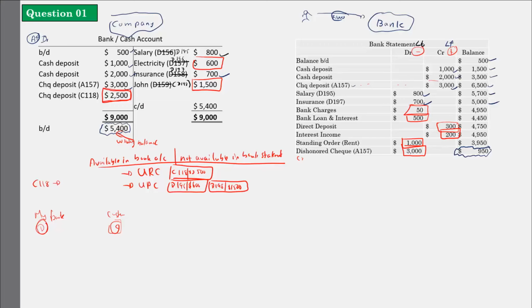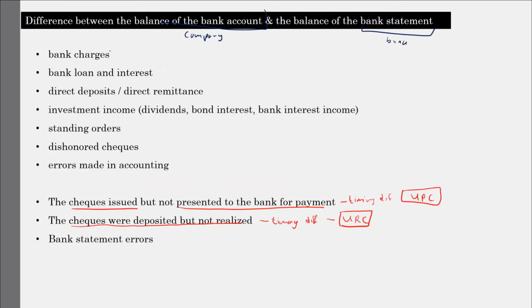So if I look at the things I have given here, see, the reasons that lead to differences between the bank account and the bank statement are bank charges, loan interest, and direct deposit, or direct remittance as we will call it. Direct deposit is when customers directly come and deposit the money. Investment income: sometimes I will get dividend income, bond interest, bank interest, and they will deposit everything into the bank, but I will not know until I get the statement.